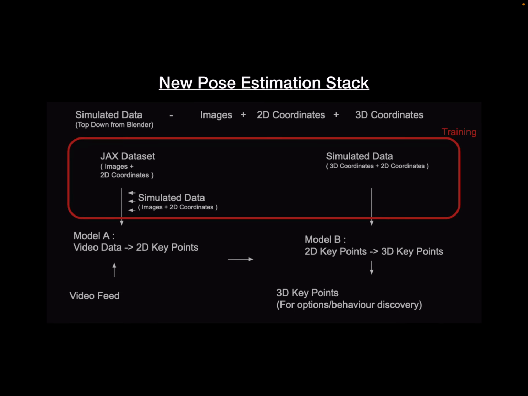So this becomes a new pose estimation stack. We have a video feed. If you look below, the video feed goes into model A, which produces 2D key points. Then we have model B, which takes in 2D key points and produces 3D key points, which are then used by our RL module. So how do we train these models, model A and model B? From Blender, we have the simulated data, which produces images, 2D coordinates and 3D coordinates.